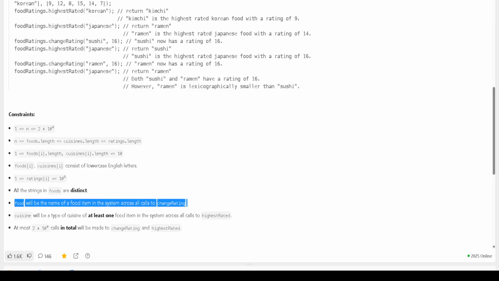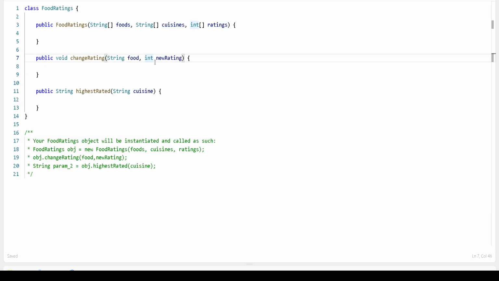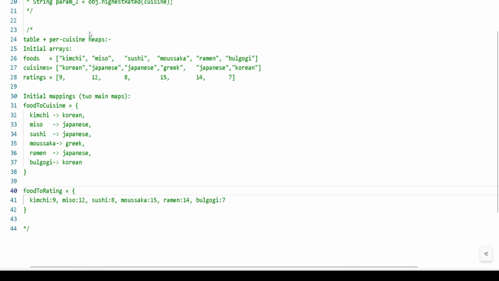Okay, let's go back to our code and see how we are going to implement it. Let's try to understand what approach we are going to use, right? Very first, you know that we have the cuisines, so we'll take the table and create a per-cuisine heap. Let's suppose the initial arrays we have given are foods, cuisines, and ratings. Each food contains its cuisine, and similarly its rating.